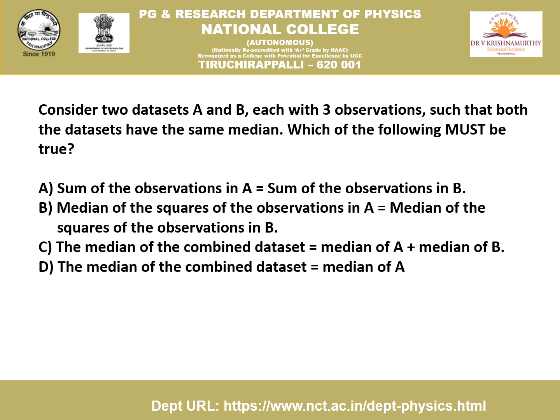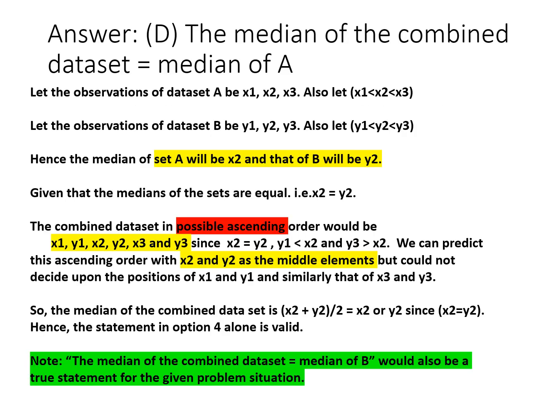So with this basic background information about the median, read the problem. 2 data sets A and B are given, each with 3 observations. But both data sets have the same median value. So in that context, which of the following statements must be true? And you are provided with 4 statements to check the correctness of them.